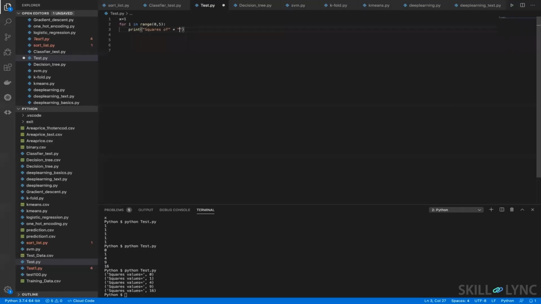I'll just show you. Say square of, cube of, okay? Now check what it is printing. Square of cube of, square of cube of, square of cube of. So what is this plus doing between the strings? This plus is concatenating the strings, right? So now you understood, right? If there is a string, then it will concatenate. If there are numbers, then it will add. Concatenation means adding, but characters cannot be added, so they can just join, right?